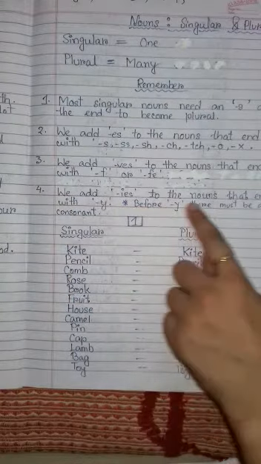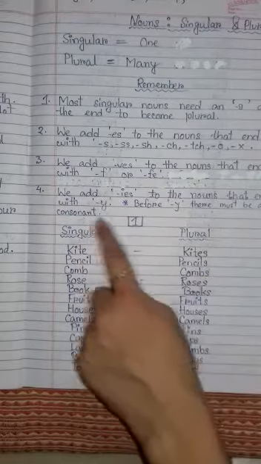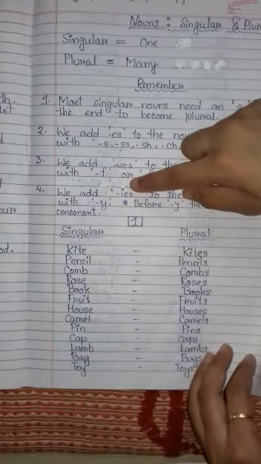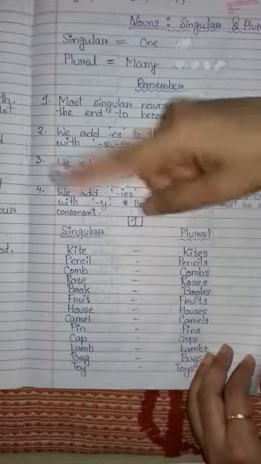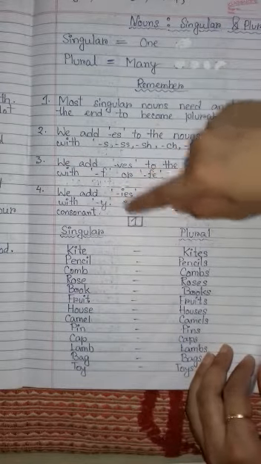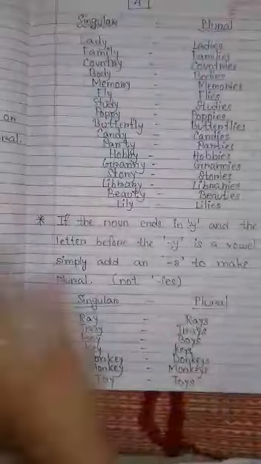We add IES to the nouns that end with Y. Before Y there must be a consonant. So we have to add IES whenever the nouns are ending with Y, but before Y there must be a consonant, otherwise we cannot add IES. Let us try out some examples.